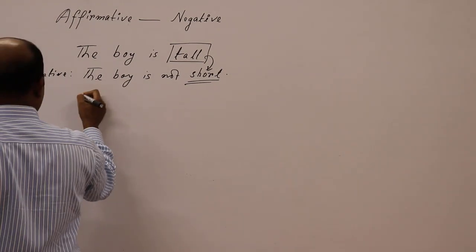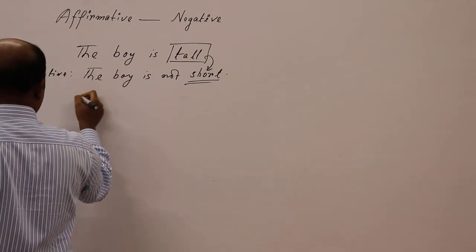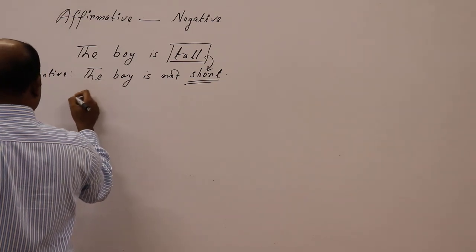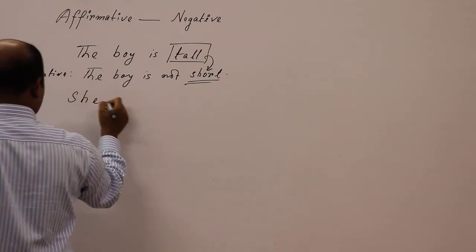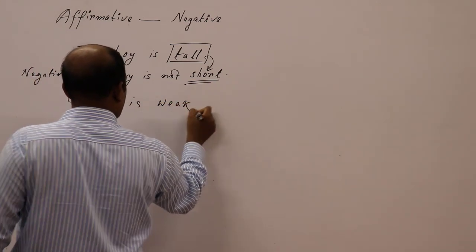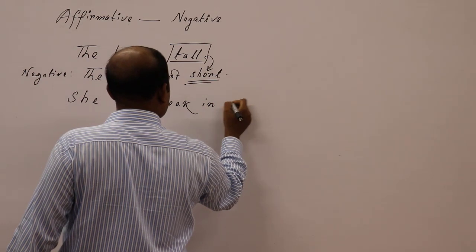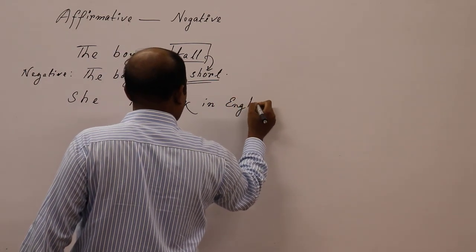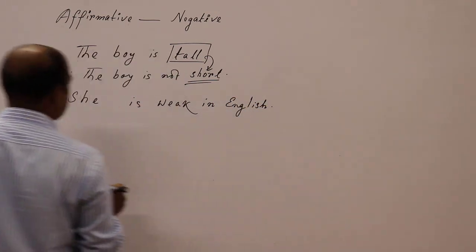Look at another example on the board. She is weak in English.